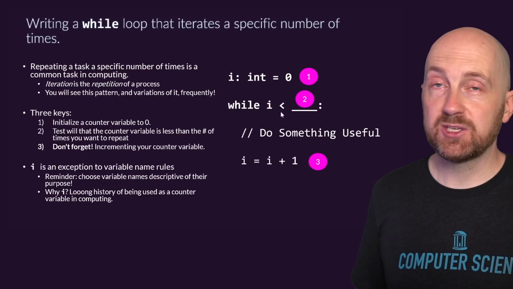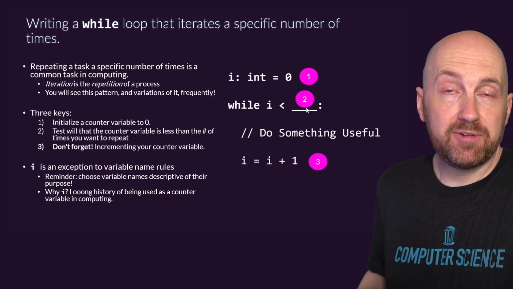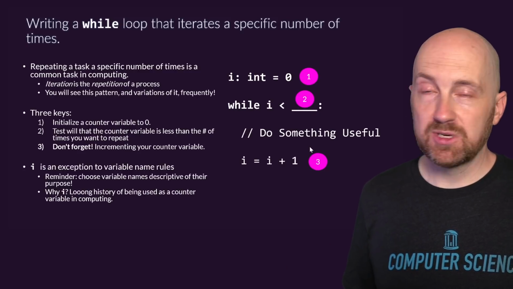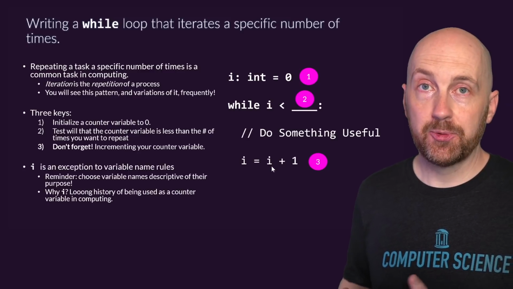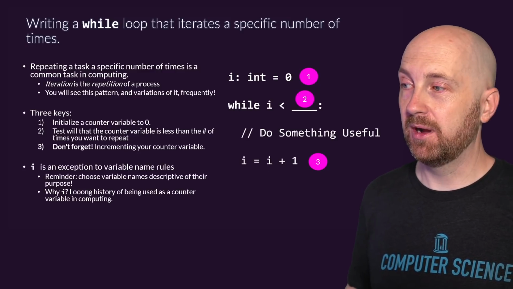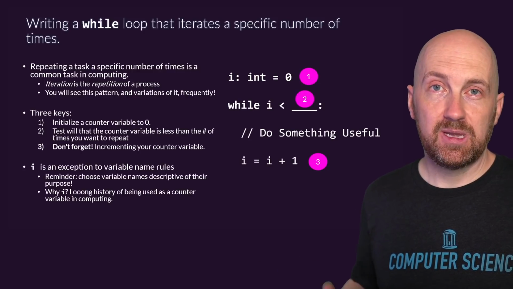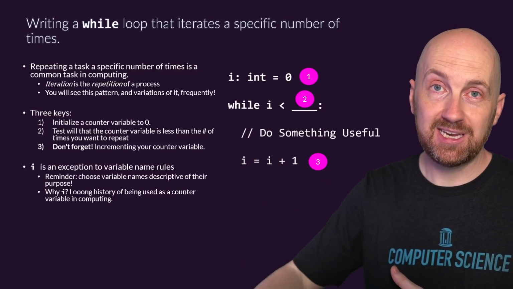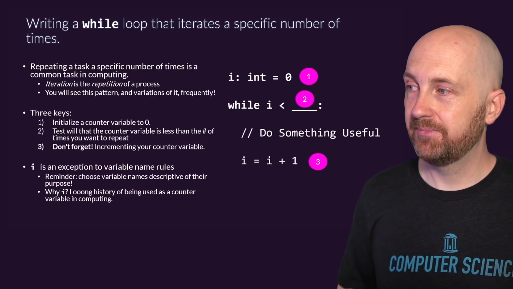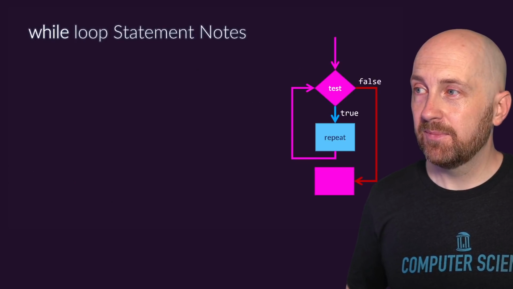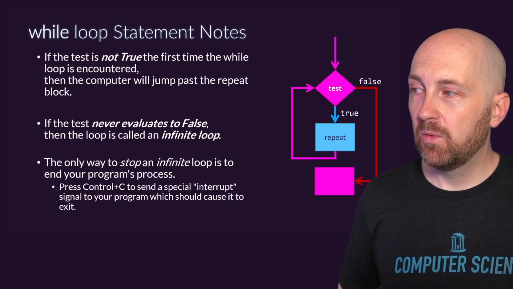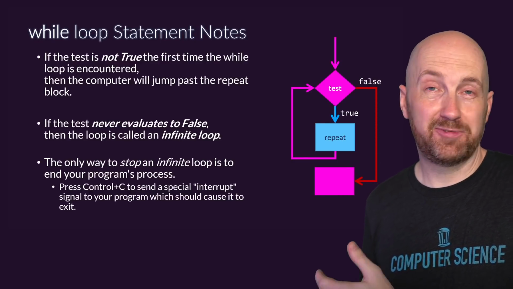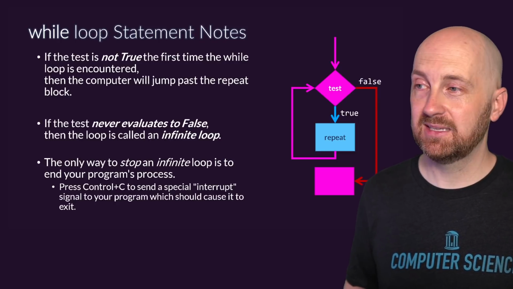And then you'll test while I is less than some number of times that you want to iterate, right? And so while that's true, we're going to go do something useful. And then at the end of the block, we're going to increment our counter variable I by 1. And this will have the effect, and I would encourage you to think through this and get comfortable with this, of this loop having to iterate this many times until it's completed its job. Right? Now you might be wondering, what happens if we don't ever complete our job, or if we forget to update that counter variable, things like that? We'll come back to that in just a moment.